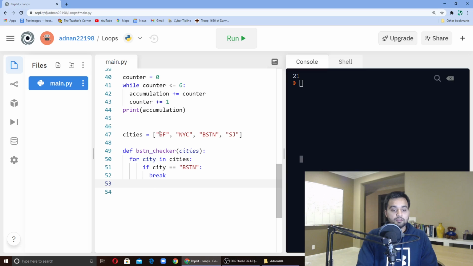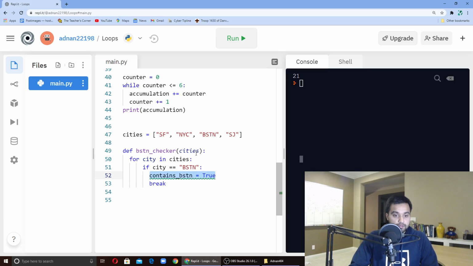And besides that, if you're good, then it's fine. So print. So actually, no. Since you're breaking out of the loop, it's this. So we can say something like this. BSTN contains BSTN equals true. Break.